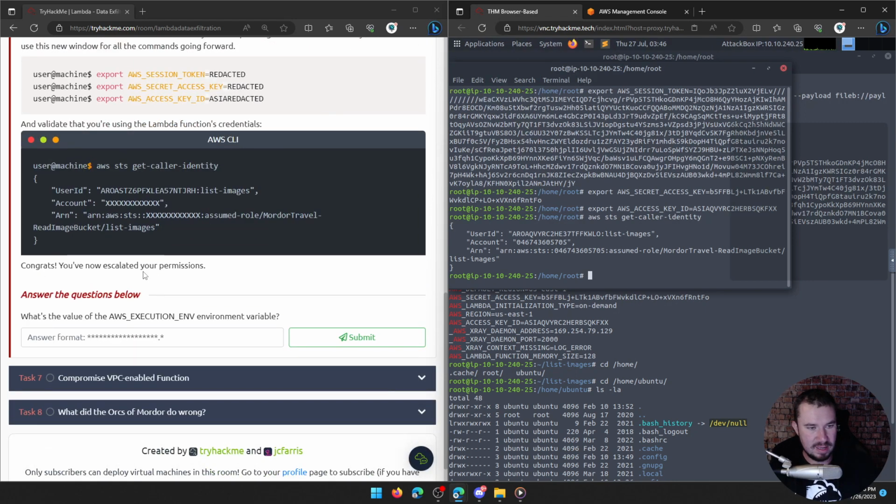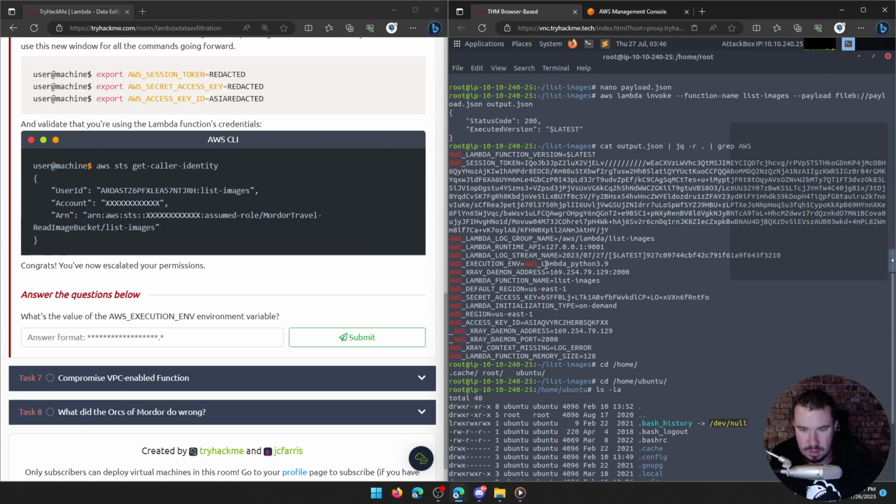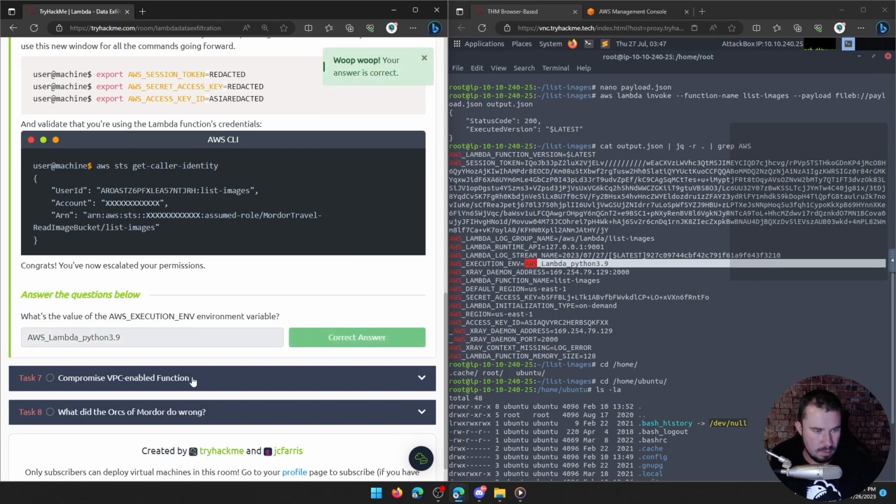Congratulations, we have now escalated our permissions. What is the value of the AWS execution environment environmental variable? Right here is the answer. So we'll go ahead and copy that. Boom.